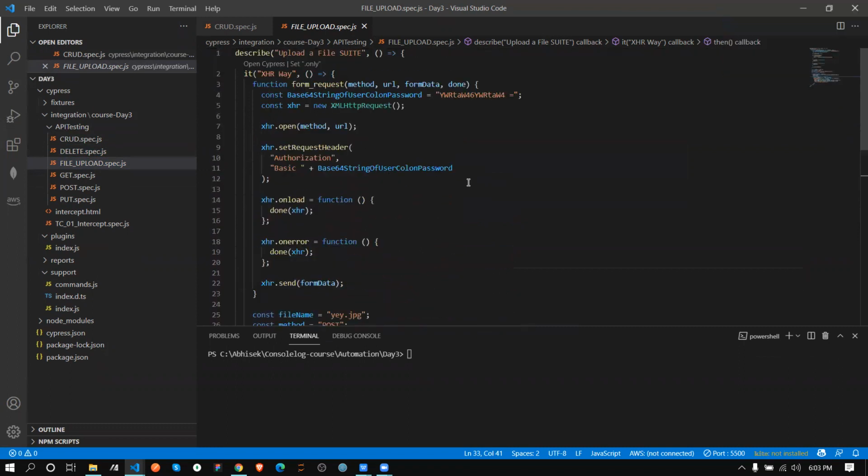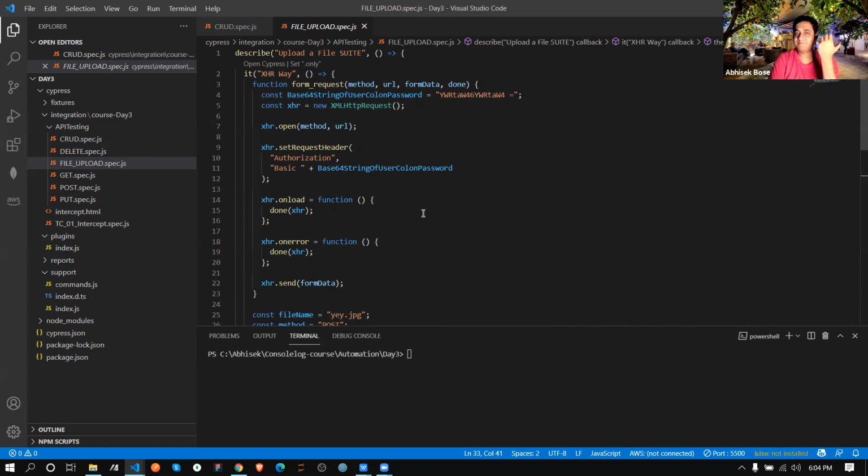What is this file upload for? Previously we saw how from the UI level we can upload a file, but we never saw how to upload a file through API. So if you need to test that, then you need to run this one.